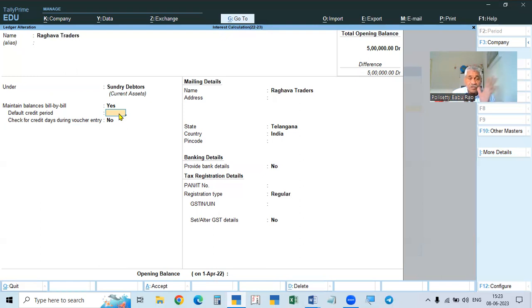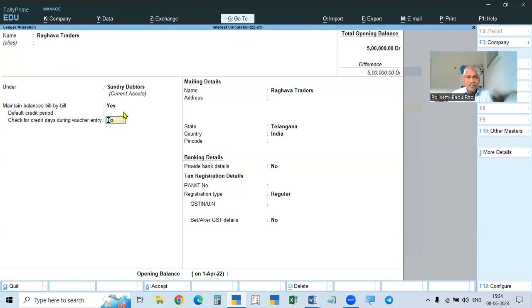When credit days are given, the day after completing the credit days is called the due date. After the due date, if the payment is delayed, you have to calculate interest. Sometimes if you don't give any credit days, interest will be calculated from the date of the invoice. Or if you give credit days, then from the due date the interest will be calculated. Okay, so that is to be done.